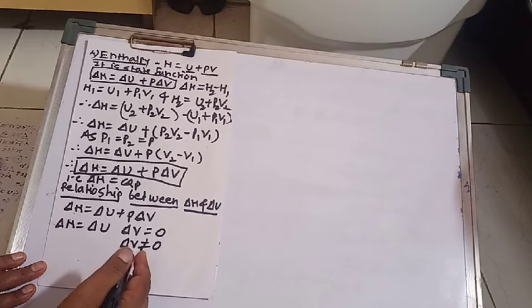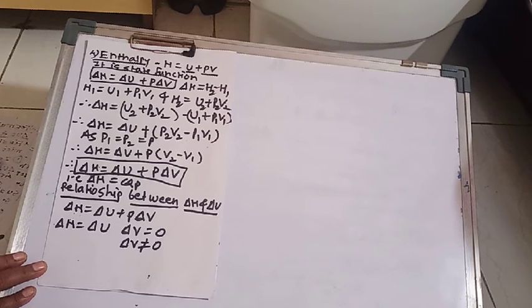For reactions involving gases, delta V is not equal to 0. So for gases, delta V is not equal to 0 and we cannot neglect this delta V for the reaction. So consider any reaction involving gaseous state.